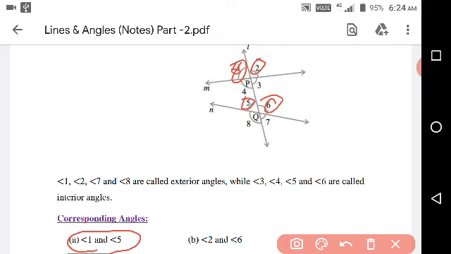Yes, angle 4 and angle 8 are also corresponding angles, because these two angles are a pair of one interior and one exterior on the same side of the transversal line. And the remaining fourth pair, angle 3 and angle 7, are also corresponding angles.